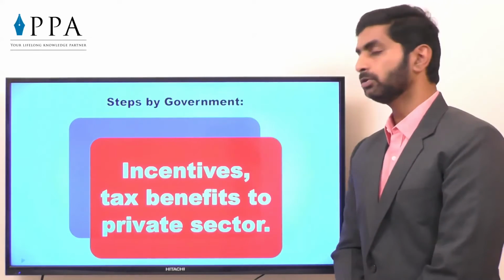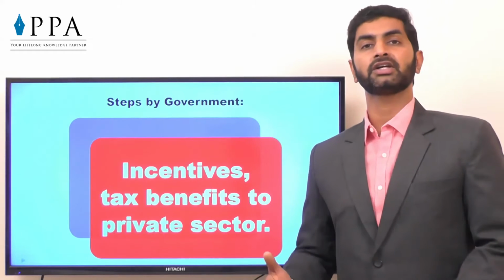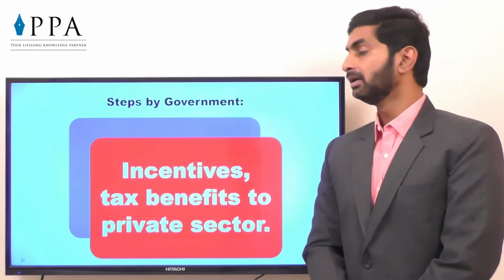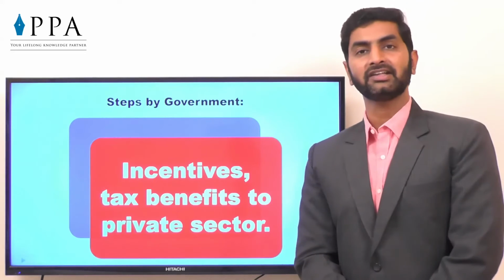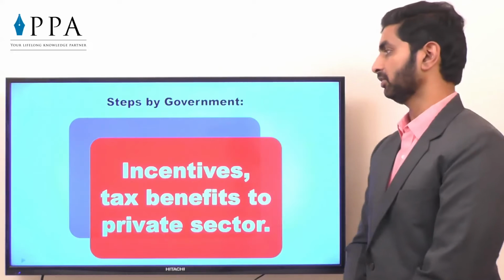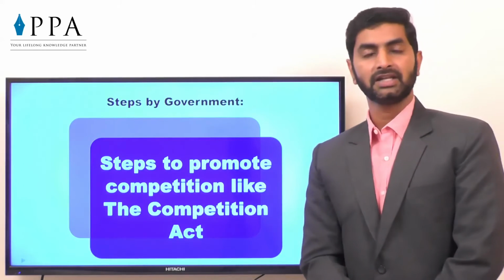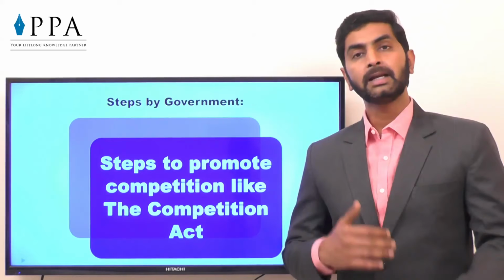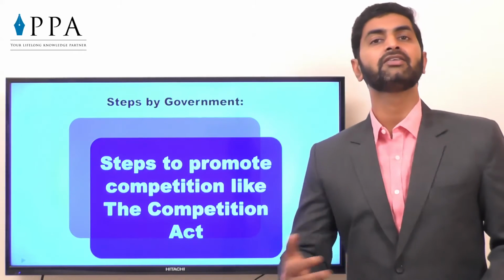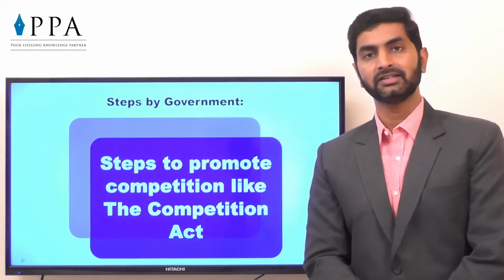Second, incentives or tax benefits to the private sector. In some cases, the private sector is involved in production, and the government may not focus on that, but the government gives incentives and tax benefits so that the private sector gets a boost to produce such kinds of goods. Third, steps to promote competition, like the Competition Act. The government helps to create competition. When competition is there, everyone gets an equal opportunity to gain profit, and thus the resources will be utilized in a proper way.